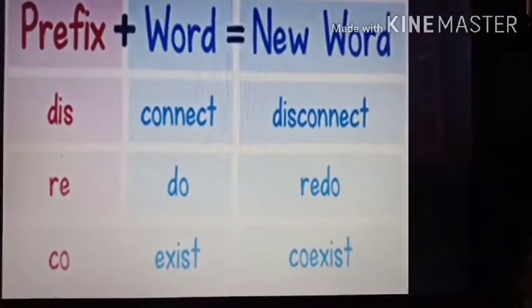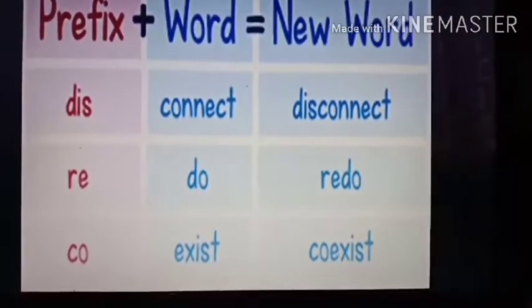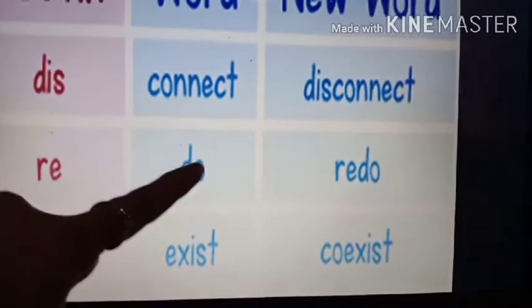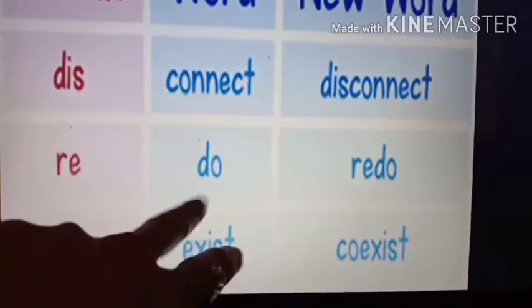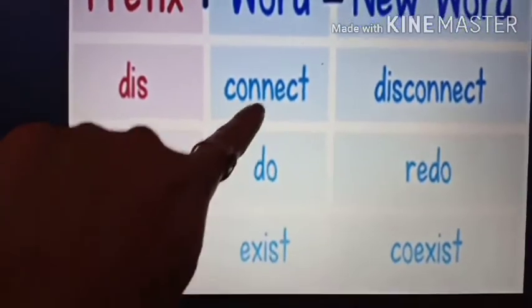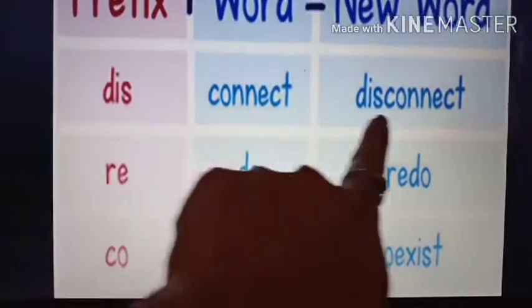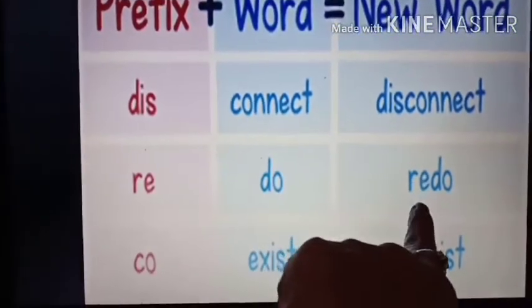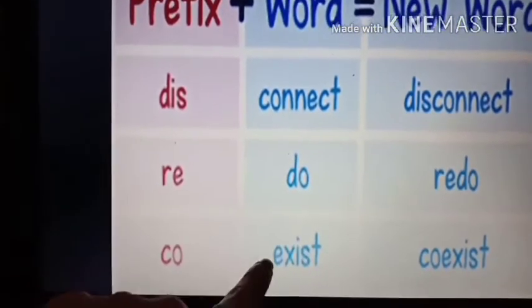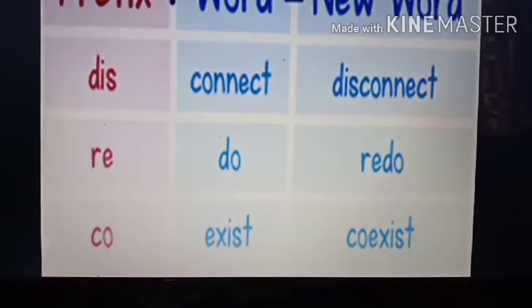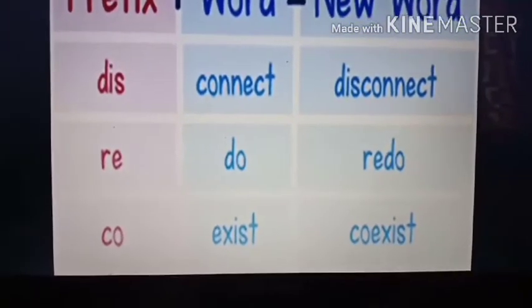Now you can see that I have given you some words. The words are connect, do and exist, right? These three words I have given. Then I have added some letters before them. Before connect I have added dis, so it has become disconnect. So the whole meaning is changed. Before do I have added re, so it has become redo. Again the meaning of the word has changed. Before exist I have added co, so it has become coexist. Can you see? Okay, now let's see the next slide.